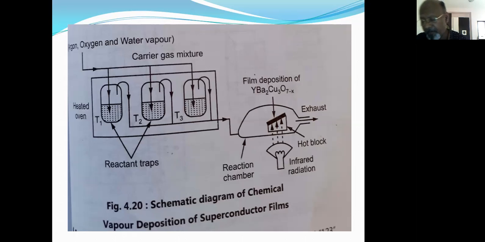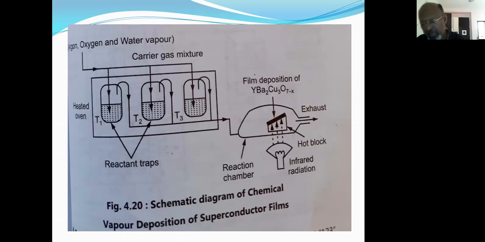In this particular method, volatile complexes of metals such as copper, yttrium, and barium are held at temperatures T1, T2, and T3 as shown. The first container, T1, contains copper, the second, T2, contains yttrium, and the third, T3, contains barium. These can provide the desired vapor pressure, which can be maintained for each reactant in these three vessels.